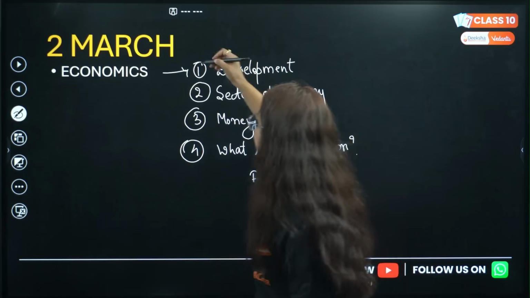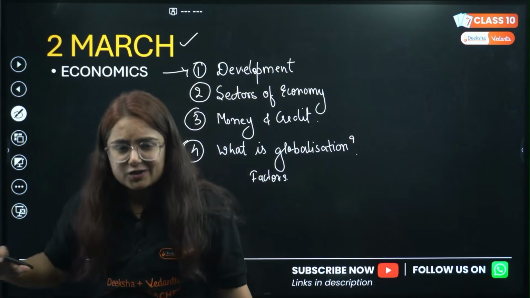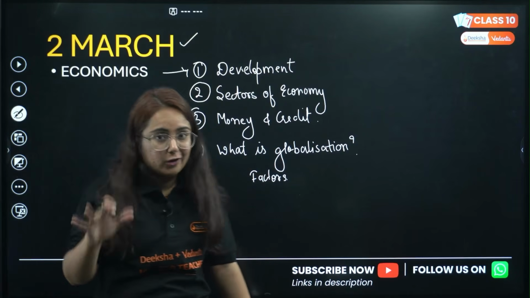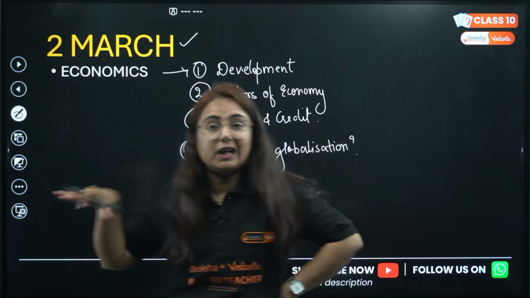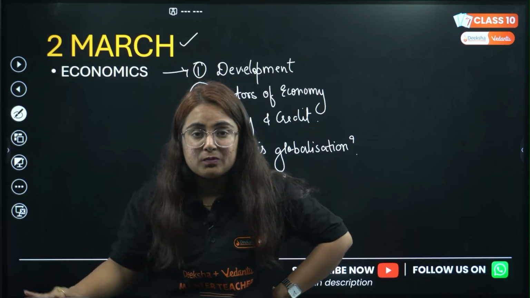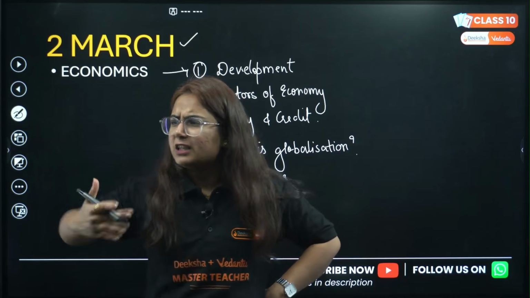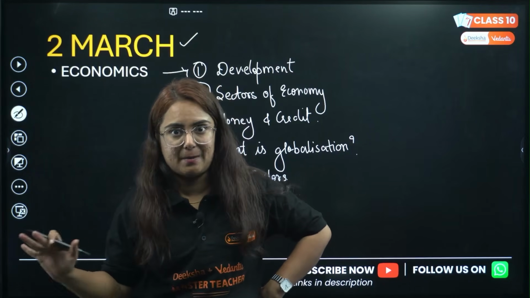So on 2nd of March, I would say come back after the exam, relax your body, give your body time for relaxation, and then take out your books for economics. When you are done with economics, you will feel that 25% of your syllabus is completed, and that will give you confidence that only 3 parts are remaining and you'll complete them as soon as possible, ASAP, right?